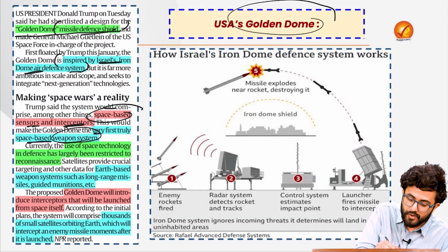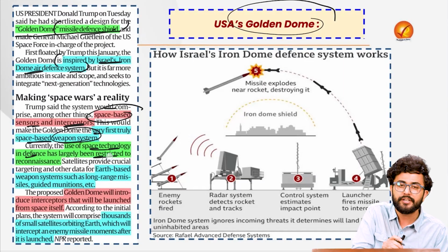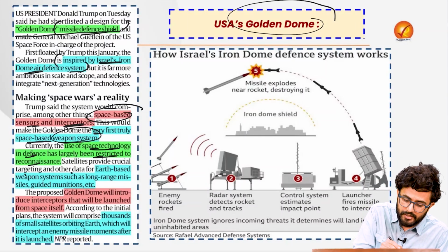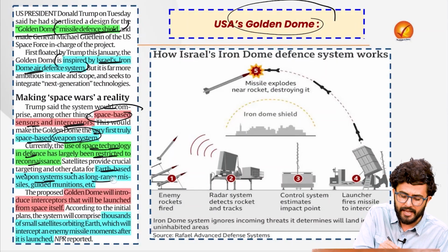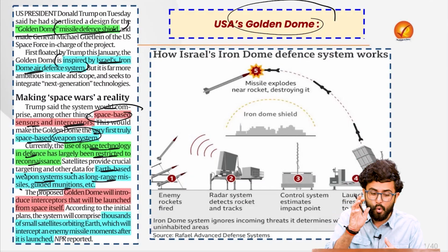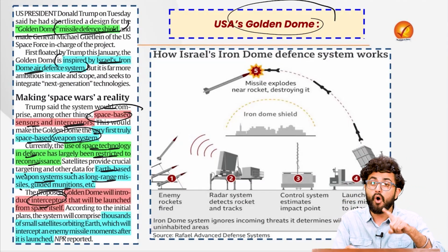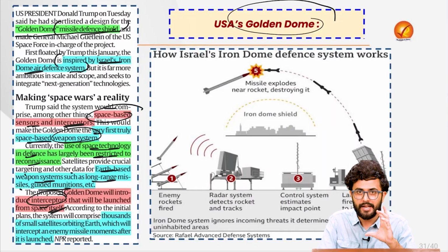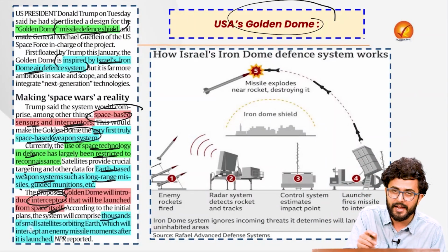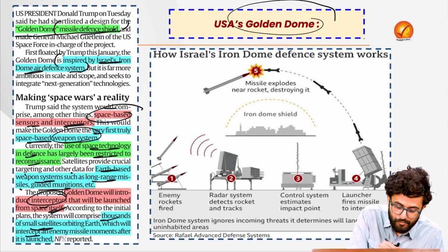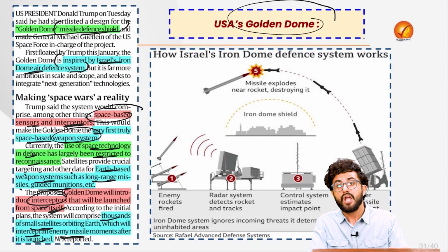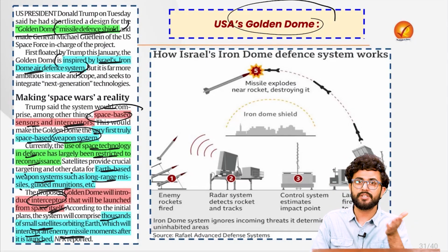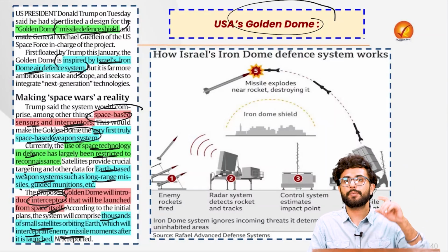The idea is that the use of space technology in defense has largely been restricted to reconnaissance, where satellites provide crucial targeting and other data for earth-based weapon systems, for example long-range missiles, guided munitions, etc. But this Golden Dome will introduce interceptors that will be launched from space itself. Obviously it will lead to further agglomeration of satellites in space, because thousands of small satellites will orbit the earth and intercept an enemy missile moments after its launch. What is Israel's Iron Dome air defense system, from which the USA has taken inspiration to create this Golden Dome in space now?